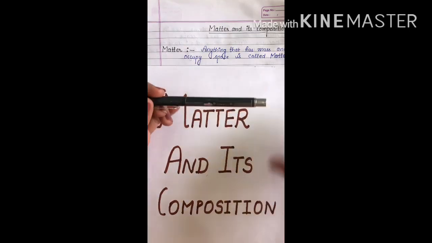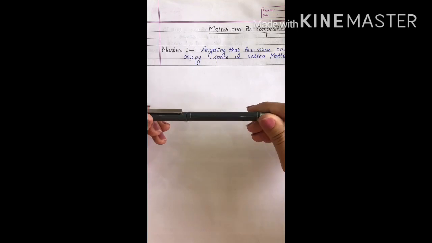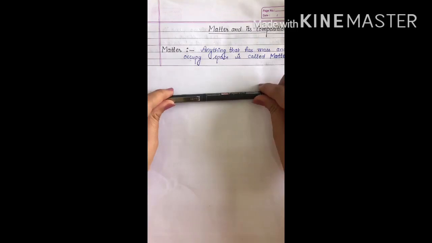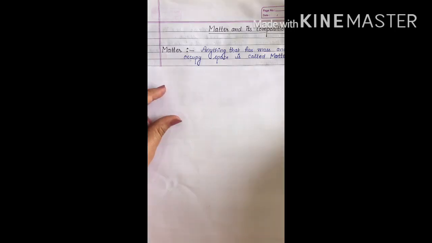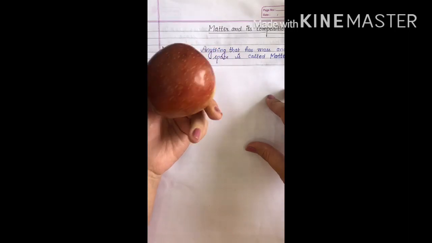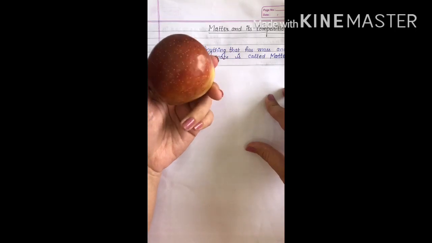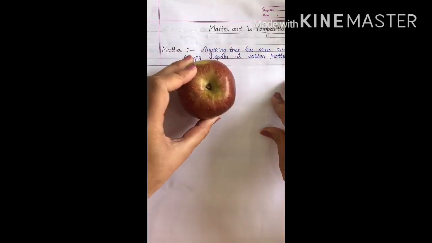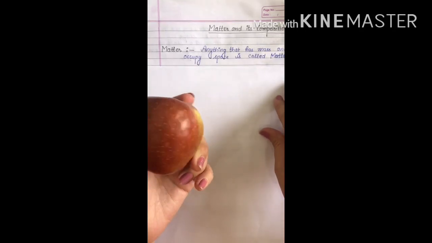For example, this is a pen. Is this a matter or not? Yes, this is a matter because it has mass also and it occupies space also. So this is an example of matter. If I ask you whether this apple is a matter or not, your answer will be yes, this is a matter. But why? Because this has mass also and occupies space also. So this apple is an example of matter.